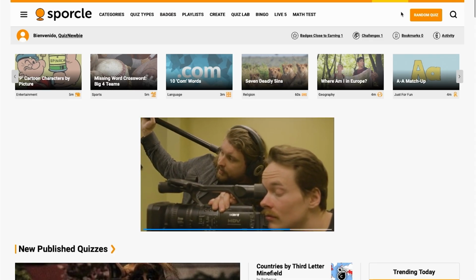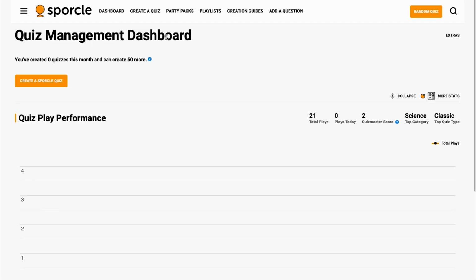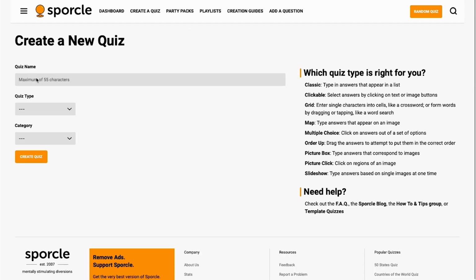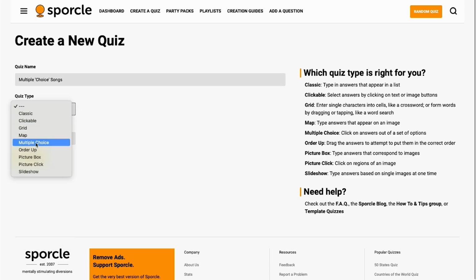First, double check that you're logged into your Sporcle account, then go to your quiz management dashboard and select Create a Sporcle Quiz. As for the topic for this quiz, we're gonna go meta again and make a quiz featuring songs about choices. We did a quick keyword search on the site, and we're reasonably confident that our idea is original, so let's get started. And because we can't resist some wordplay, our title is going to be Multiple Choice Songs. We'll select music for the category and multiple choice for the quiz type, of course, and click Create Quiz.